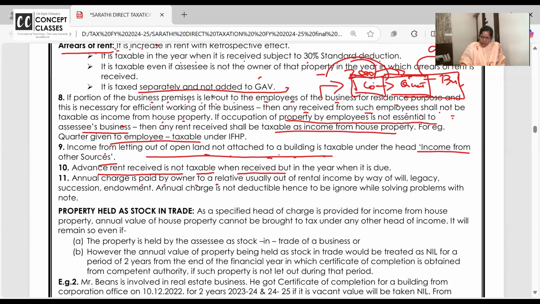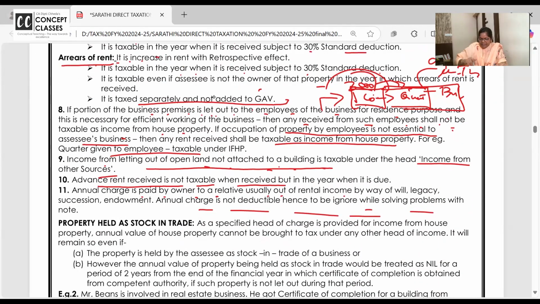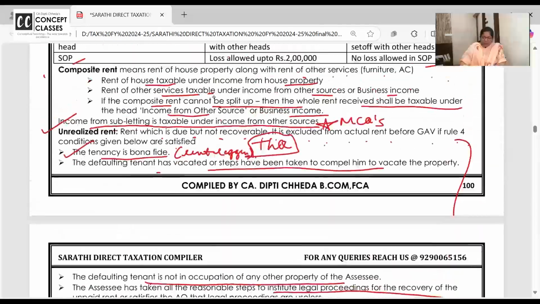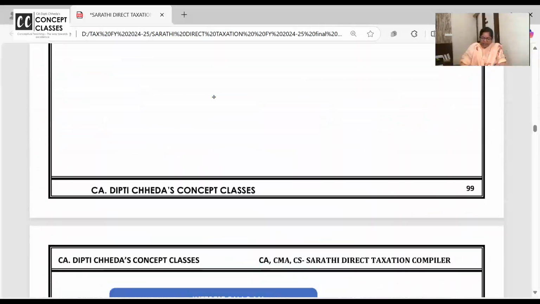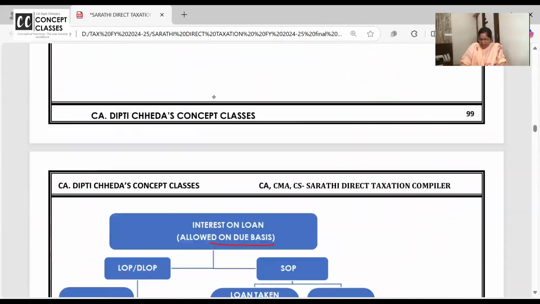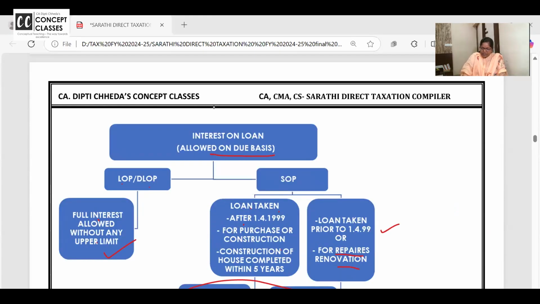Last one point then. These are small points. Annual charge is paid by the owner to a relative, usually out of rental income. Annual charge is not deductible, hence ignore. I have written all this for you. Actually, I can print these points with the problems. But one day before when you revise, you will get the whole gist together. First 3 pages of house property, 10 minutes and it is done for you.